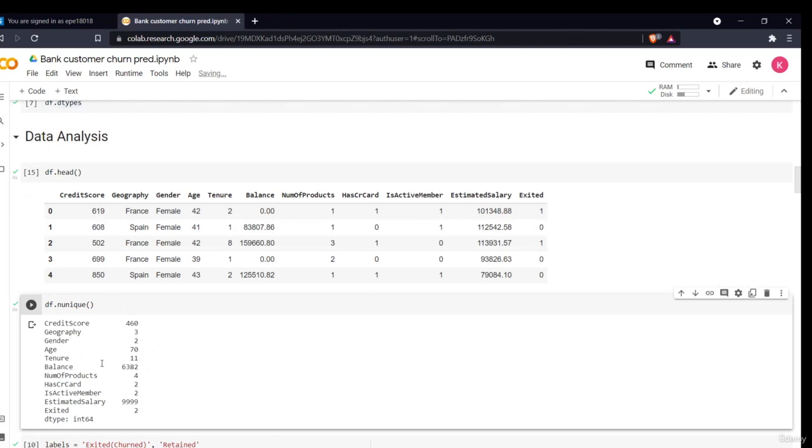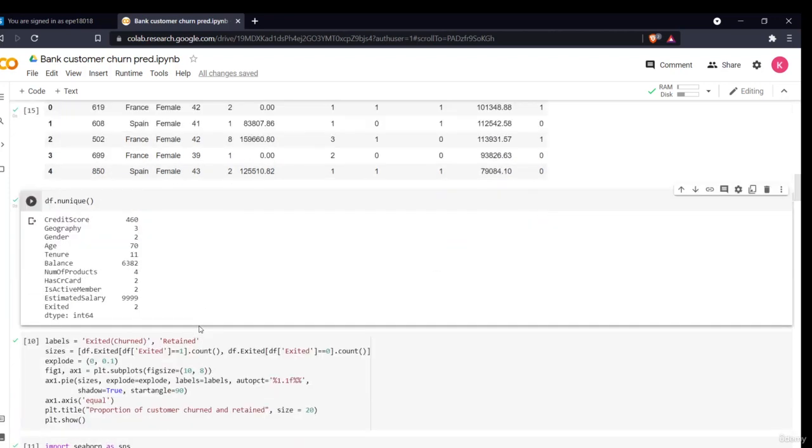Balance. Number of products, there are 4. Has credit card, 1 and 0 obviously. Is active member, same, 1 and 0. Estimated salary, as every member will have a different estimated salary, no one can have the same estimated salary. This is the 9999 column of the total rows we have. Exited also 2, that is 1 and 0. So now what we'll do, we'll start with our data analysis part.